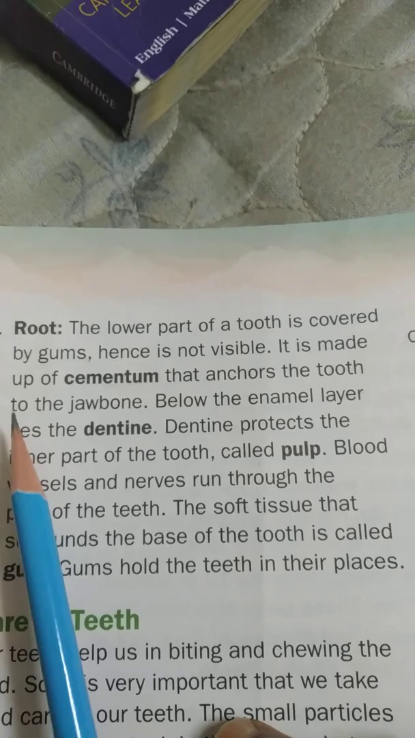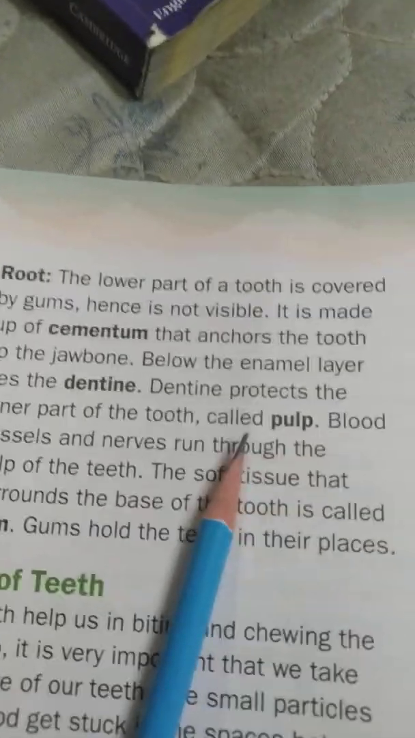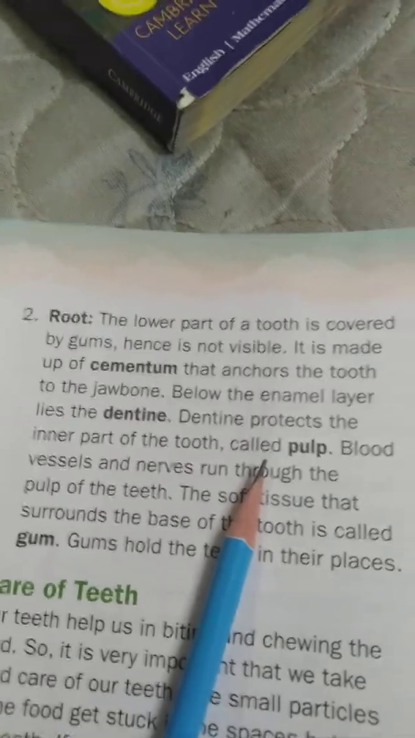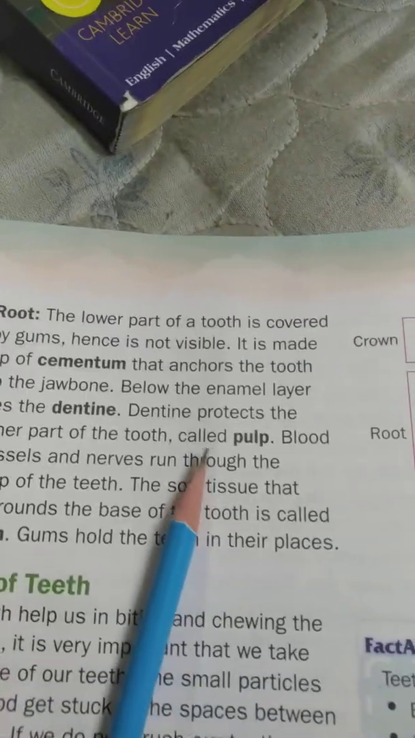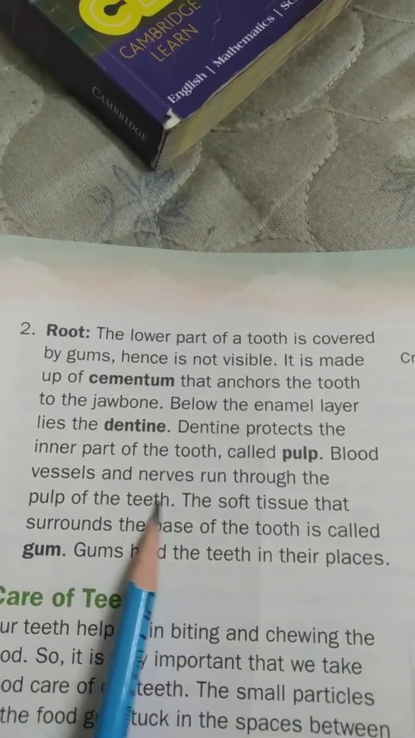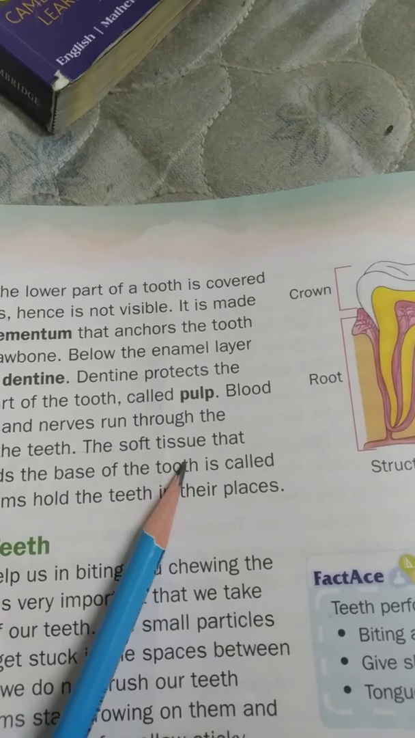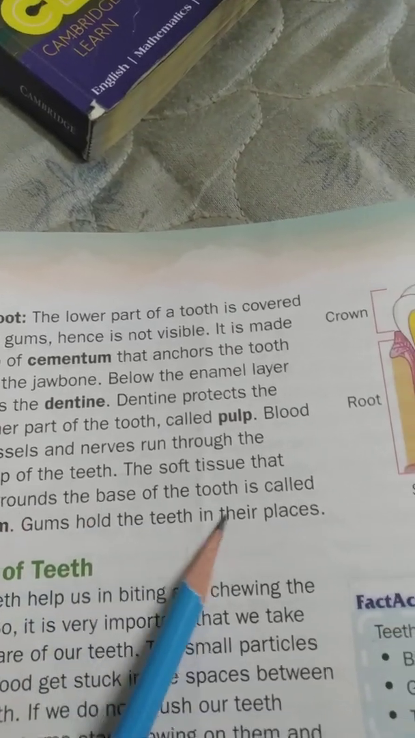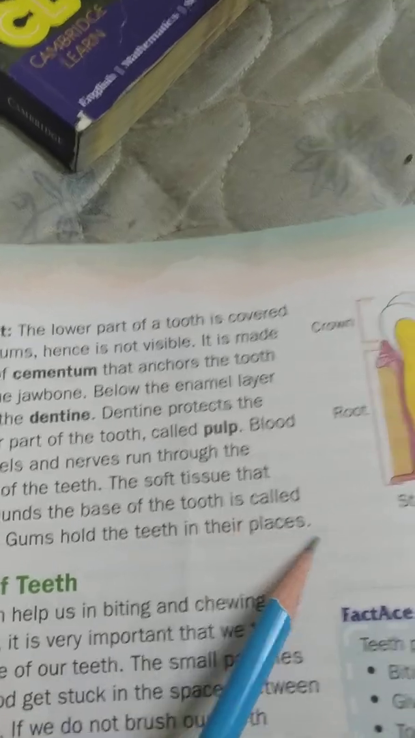Below the enamel layer lies the dentine. Dentine protects the inner part of the tooth called pulp. Blood vessels and nerves run through the pulp of the teeth. The soft tissue that surrounds the base of the tooth is called gum. Gums hold the teeth in their places.